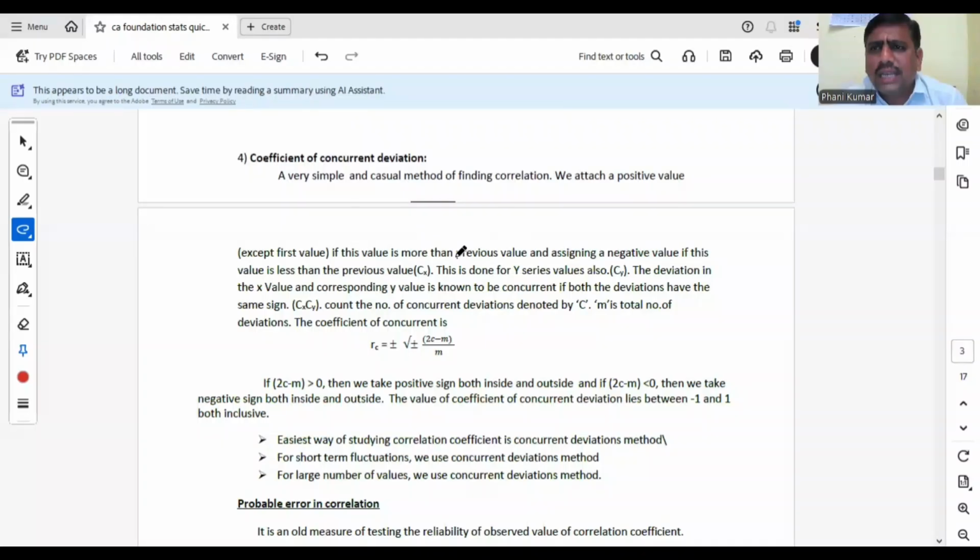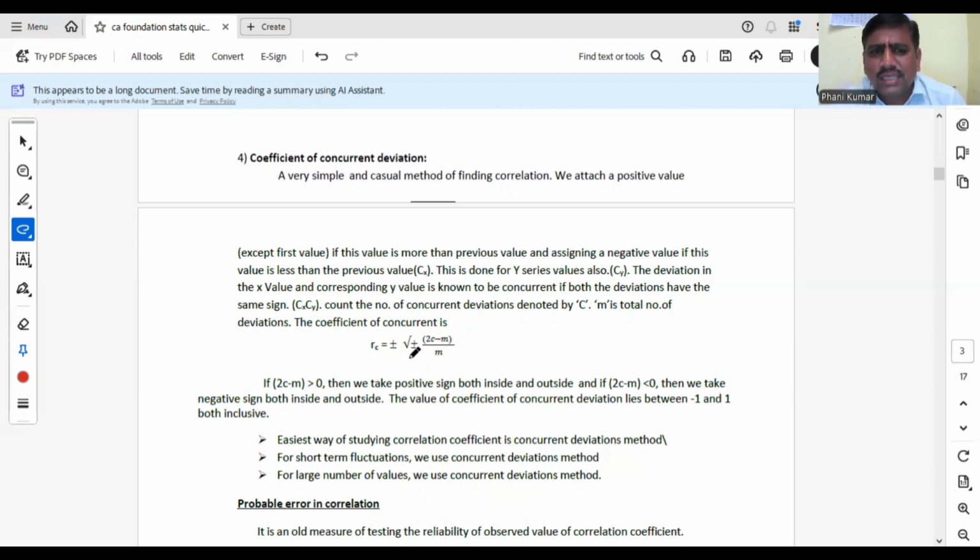In this method we attach a positive or negative sign. If the previous value is increasing to the next value, keep a plus sign. If compared to the previous value the next value is decreasing, put a negative sign. Like that, the concurrent deviation method is applied. What is meant by concurrent? Both the signs should be equal. Plus into plus is plus, or minus into minus is plus. That is nothing but C, the number of concurrent deviations.